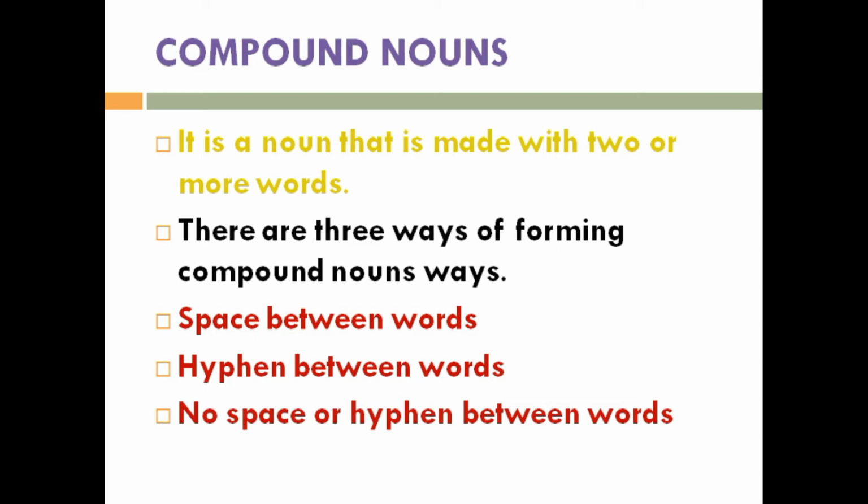Example, hot dog, bookstore, well-educated, etc. There are three ways of forming compound nouns. Number 1, space between words. Number 2, hyphen between words. Number 3, no space or hyphen between words.